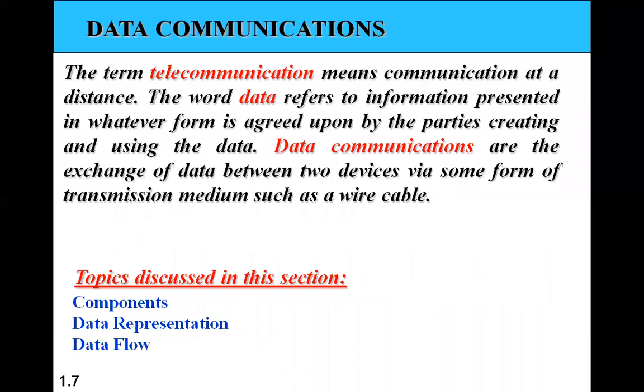Since we are communicating data or information which is represented in binary form, we call this process data communication, and the network a data communication network. The information can come in several forms: text, audio, video, email. But we convert all of them into binary, then if required, multiplex them and send it. At the remote end, again demultiplex, separate them, and restore them to their original form. That's how the whole process takes place.